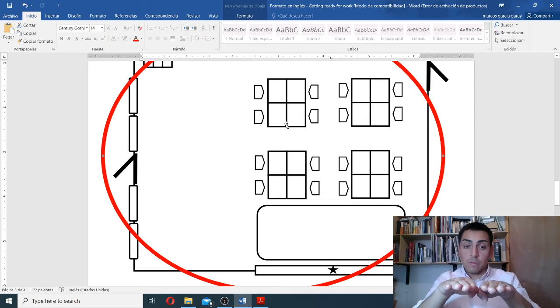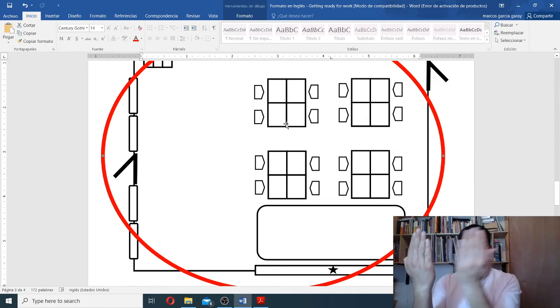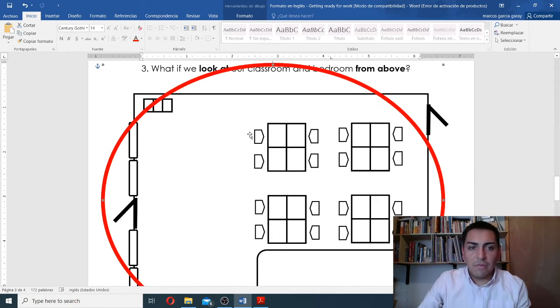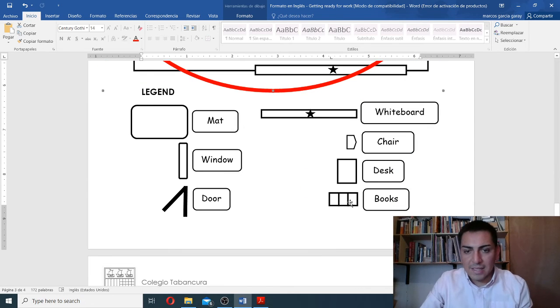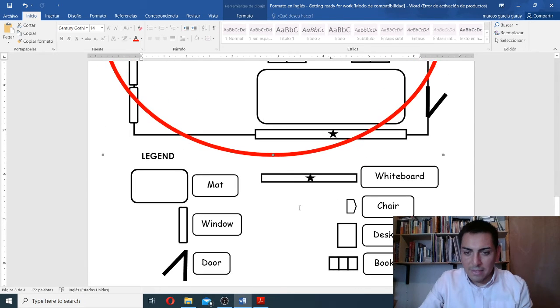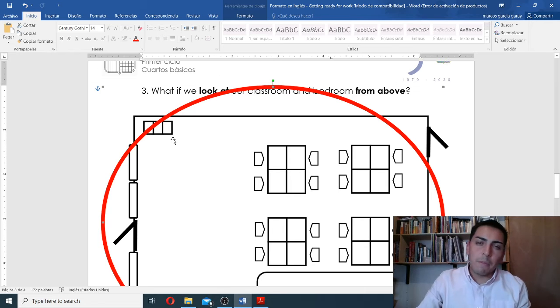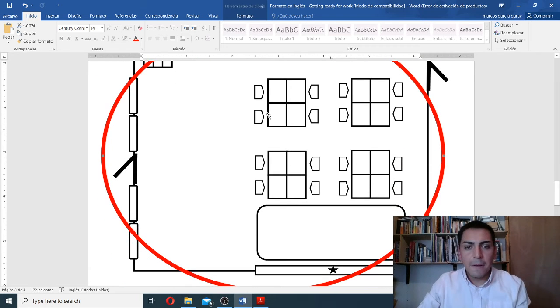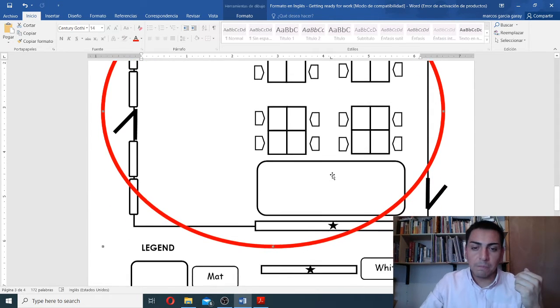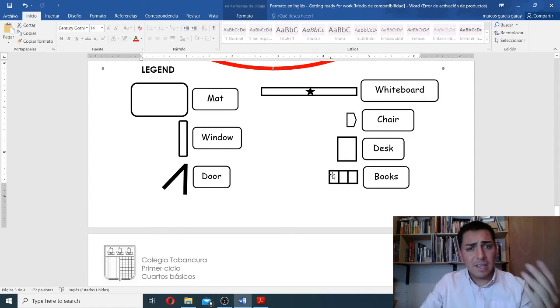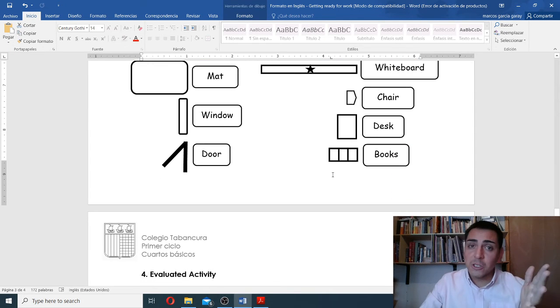See, it's groups of 4, like this. Okay, and finally, that last sign there means books. If you remember, we have the books in the corner, and those 3 little squares are representing the books. Okay, so if you see, it's a very basic floor plan of our classroom back in Tabancura. Okay, does it make sense for you? I hope it does.